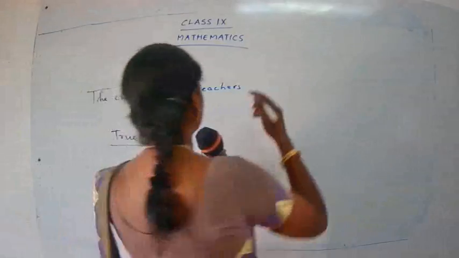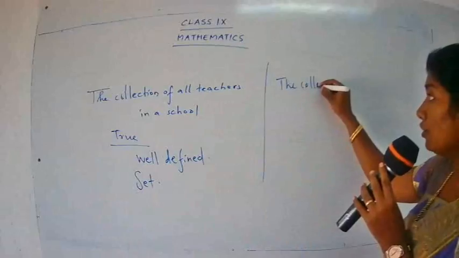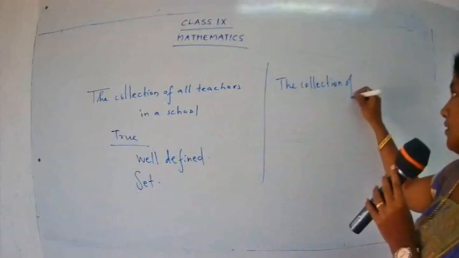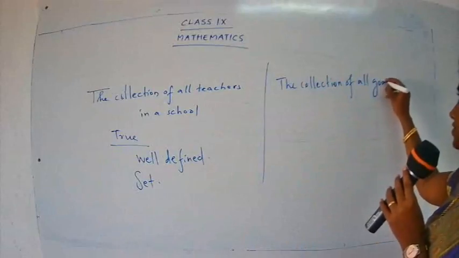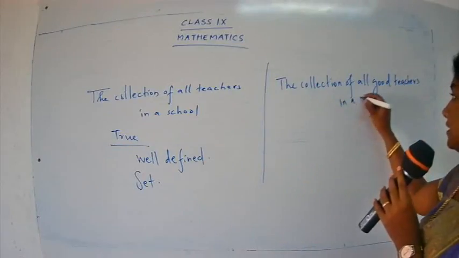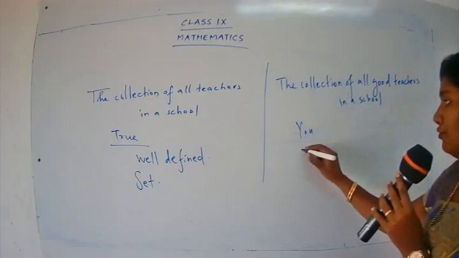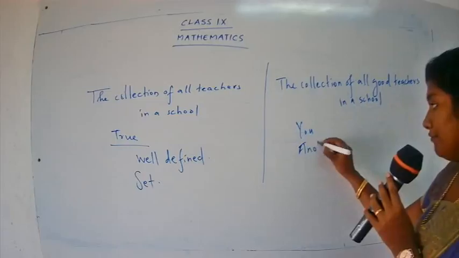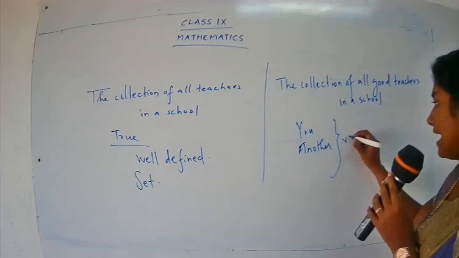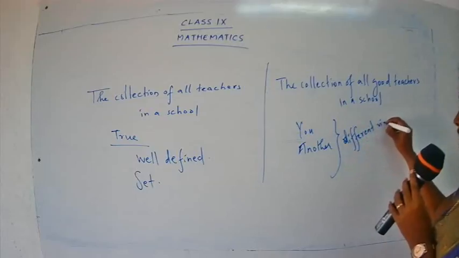Similarly, if we have the collection of all good teachers, good teachers means what? The statement differs from person to person. You may have a different view, another person may have a different view. So everyone has a different view.